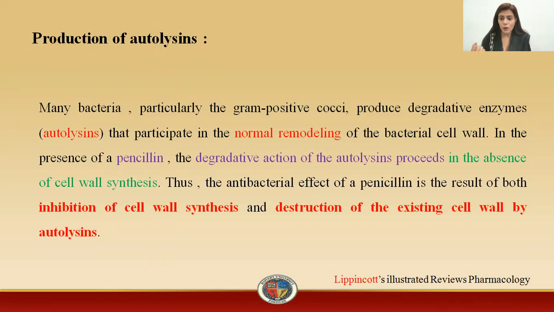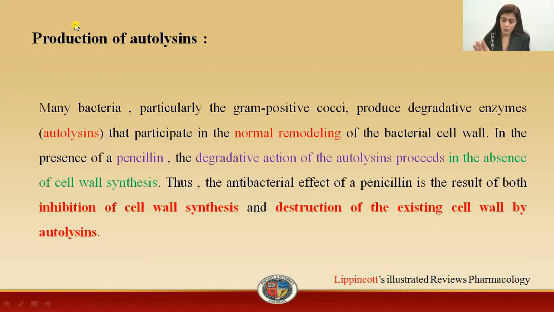Now the third, osmotic pressure. Third point was osmotic pressure. Our cells, the bacteria, already have the osmotic pressure within the cell. Now your bacteria don't have any cell wall, there is no formation of the cell walls, your autolysins are working at their peak. Now what this osmotic pressure will do, it will also result in the lysis of the bacteria. As a result, there will be bacterial death.